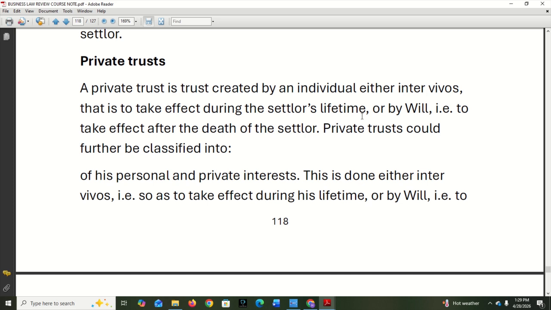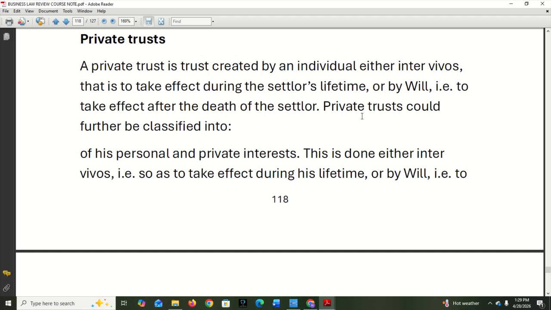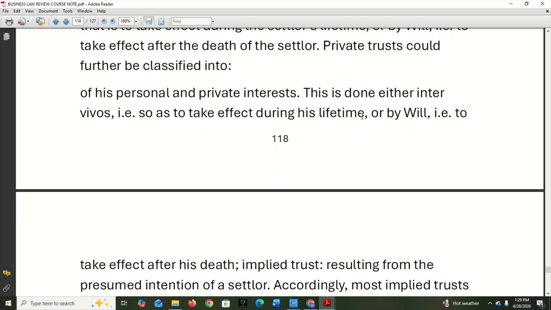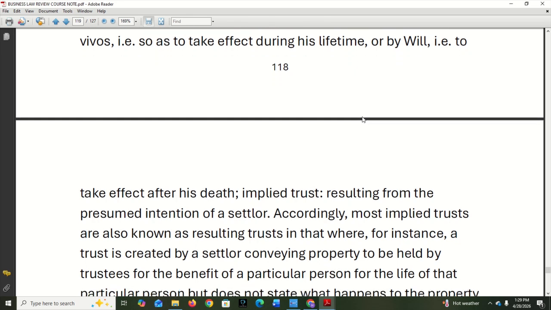They exist or come into effect only after the owner has died. This is done either inter vivos, so as to take effect during his lifetime, or by will, to take effect after his death. They have implied trust.